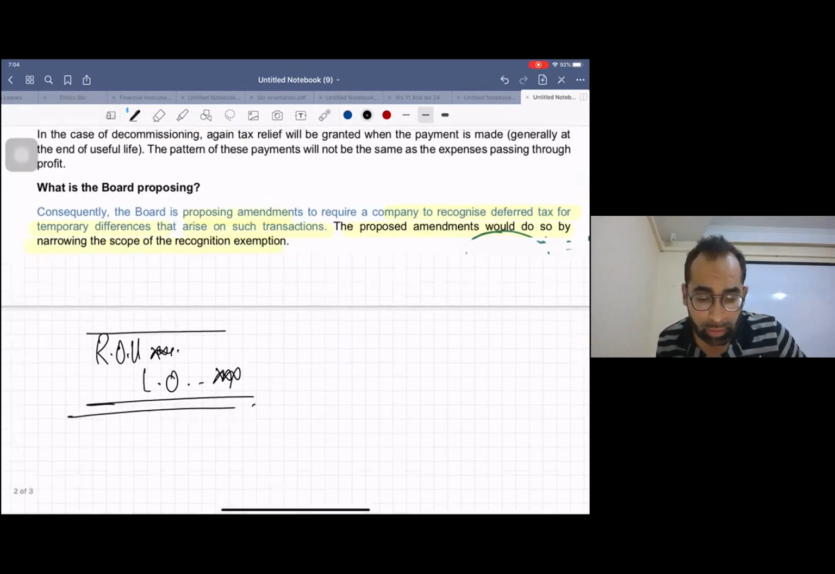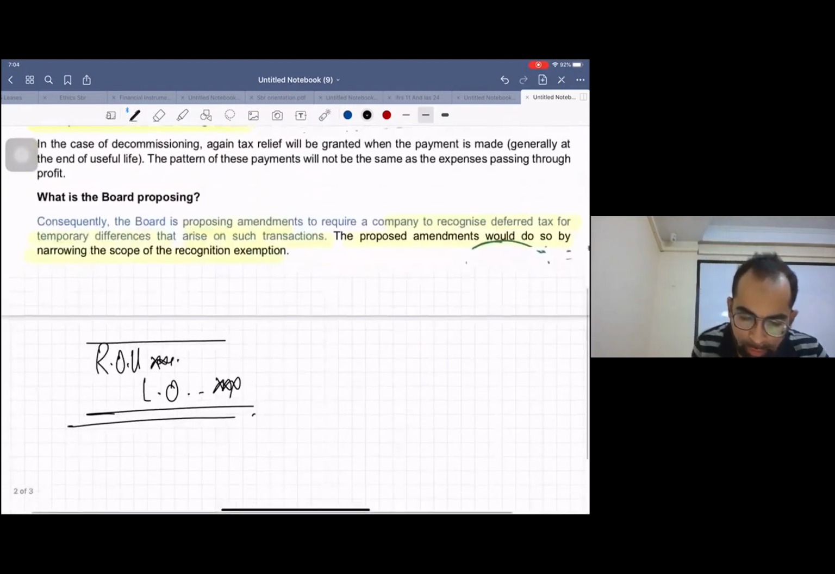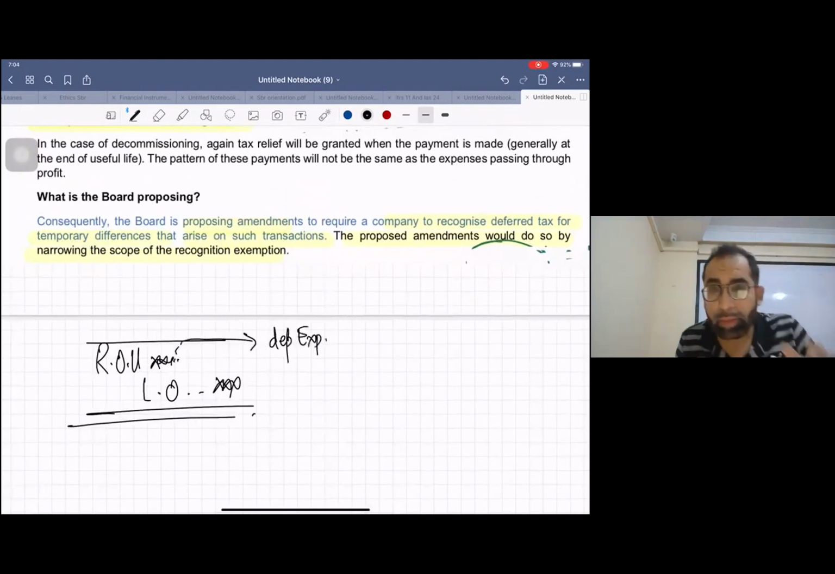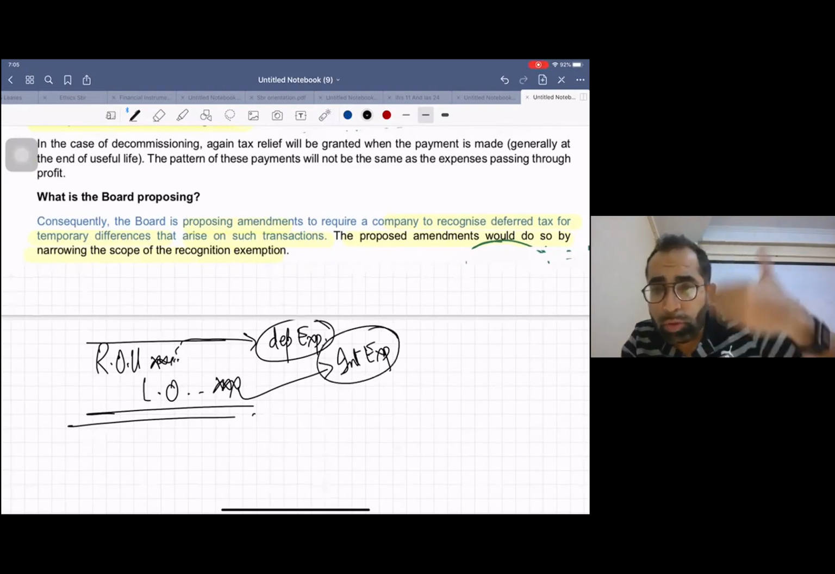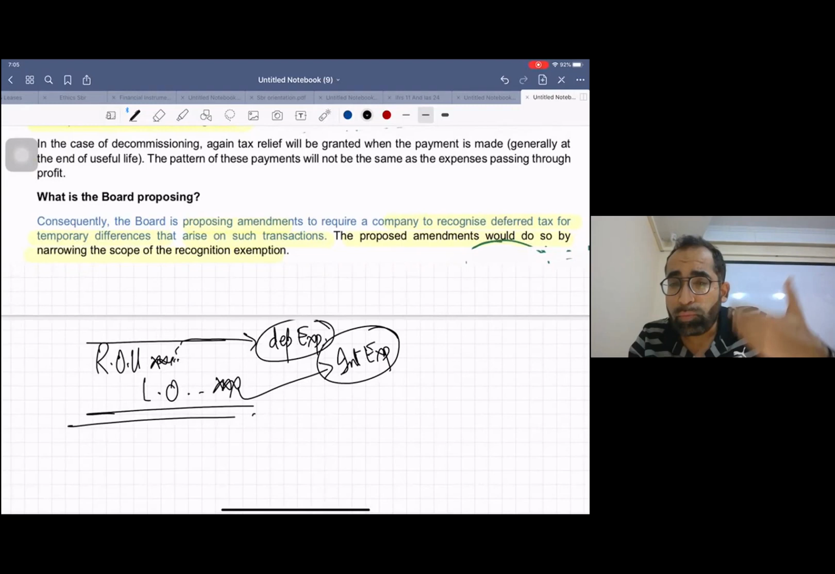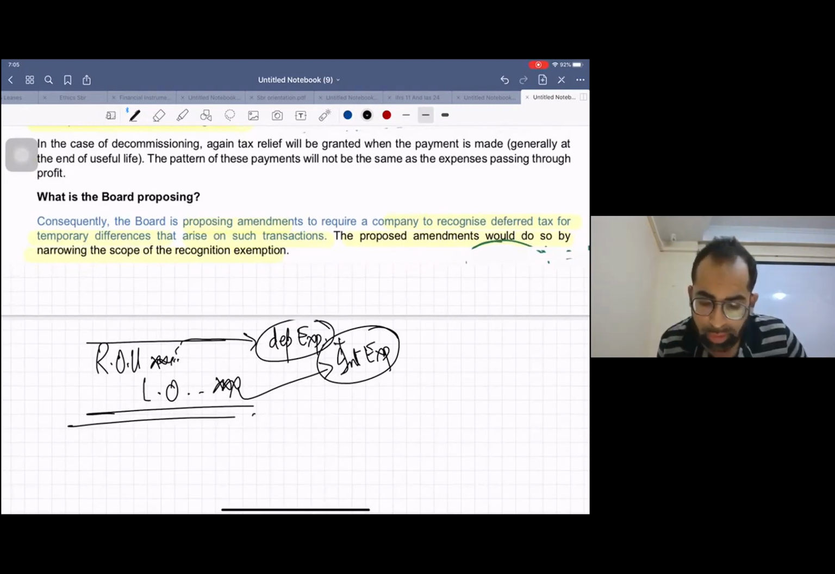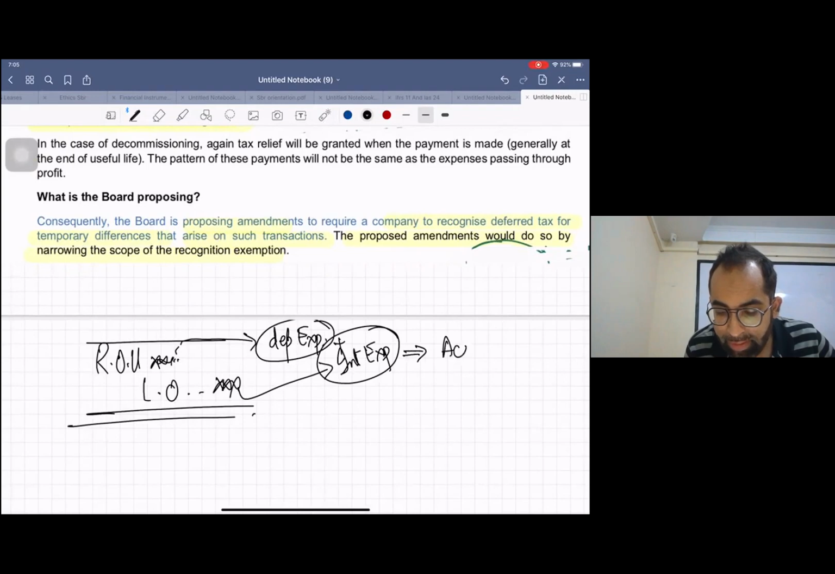Now, what do we do in accounting? We book depreciation expense right from day one. Whenever we start, let us say from day one, we book depreciation expense on the ROU, and on the lease obligation we book interest expense. So yes, it affects your P&L from the next day. So you book two things: depreciation expense and interest expense. In accounting books, you are doing finance lease accounting.